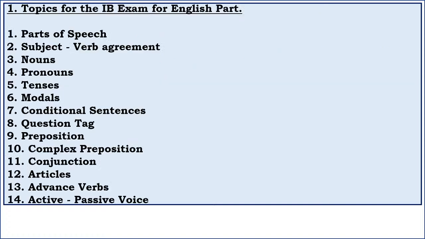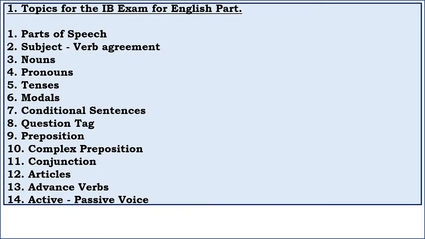Guys, let's begin with first of all the topics that you need to look into for the IB exam for the English part. First of all, you should start with parts of speech. You must have a clear understanding of different parts of speech, which they call noun, verb, pronoun, adverb, adjective, intensifier, modifiers, determiners, then conditional sentences, tenses, and preposition, conjunction, articles.